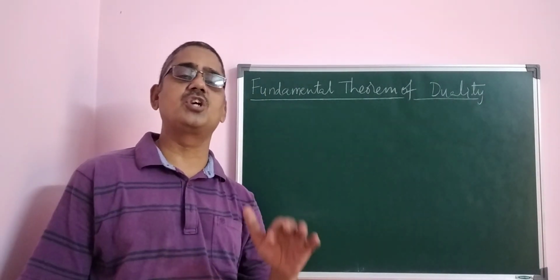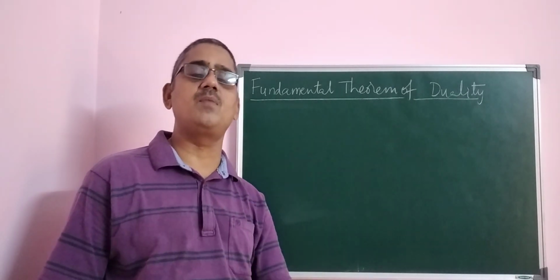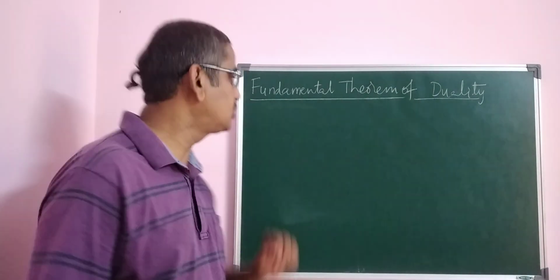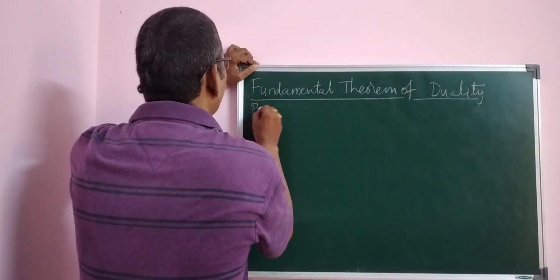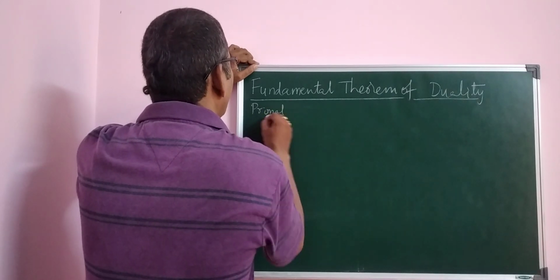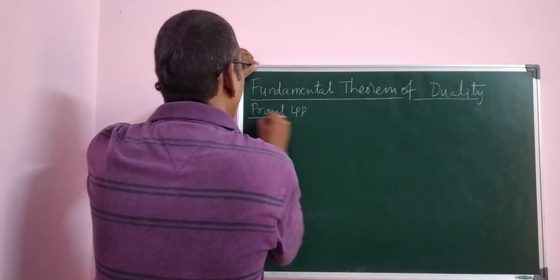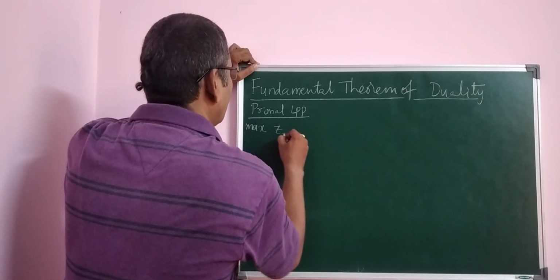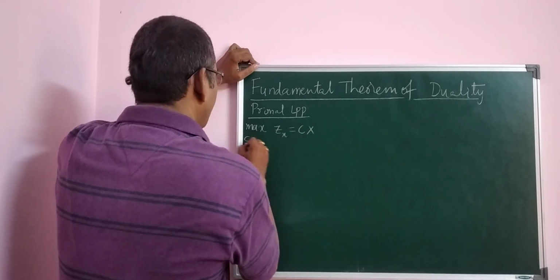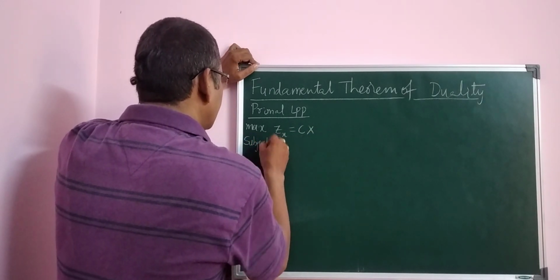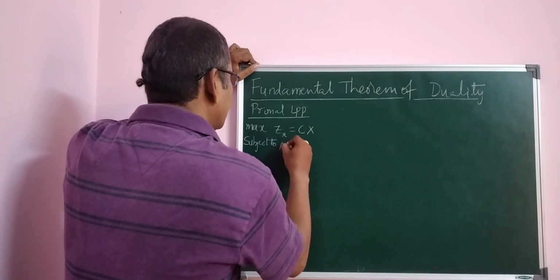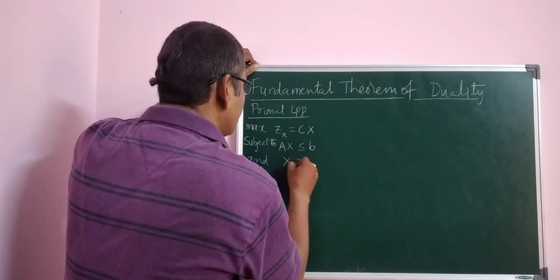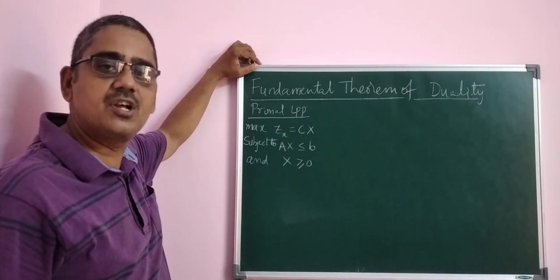For this you have to consider one primal LPP and one dual LPP. I consider the following primal linear programming problem: maximize Z(x) = Cx, subject to the constraints Ax ≤ b and x ≥ 0. This is the primal LPP I am considering.